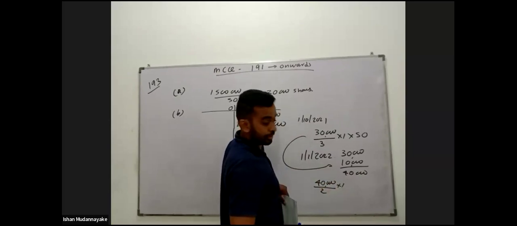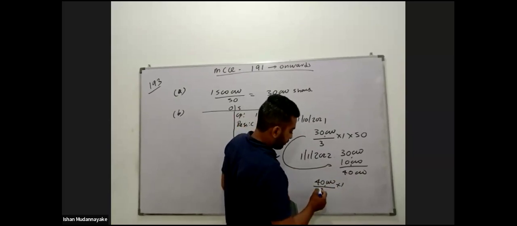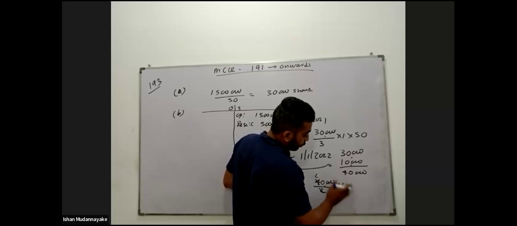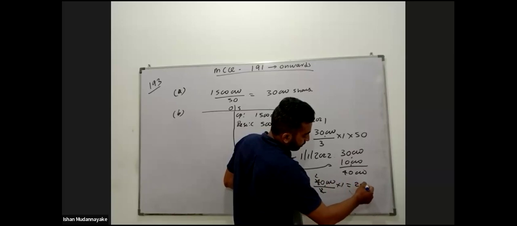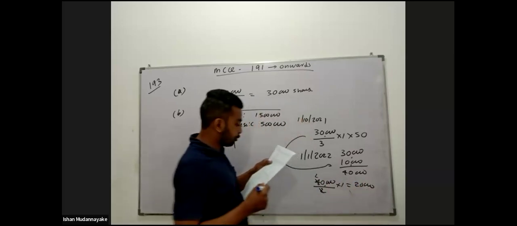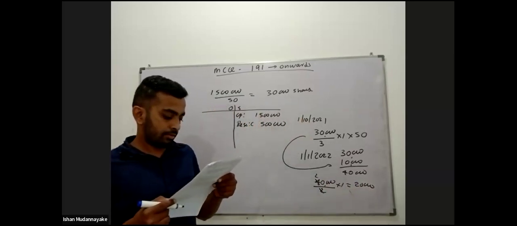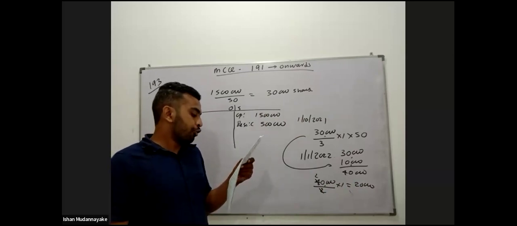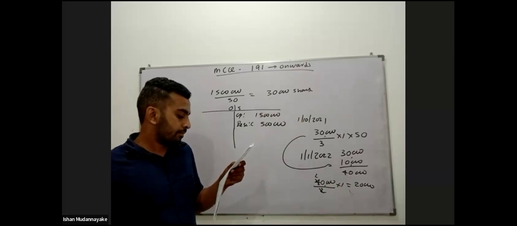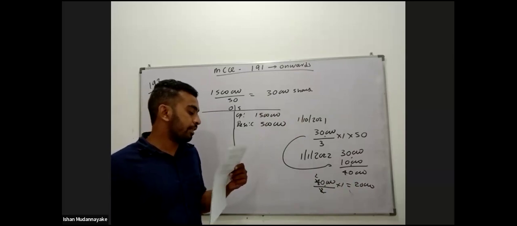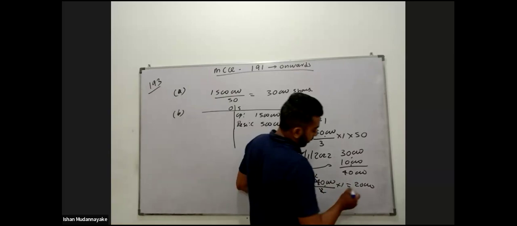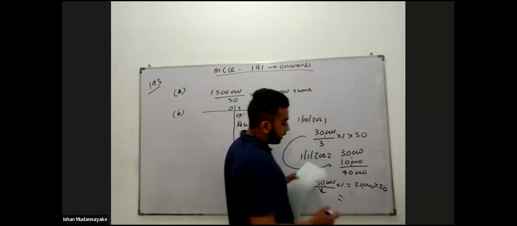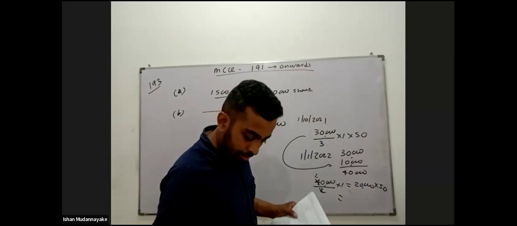1 for 2 ordinary shares means 20,000. They have issued 20,000 ordinary shares. And then here also, the issue price is missing. Therefore, we will take the issue price as 50 rupees.